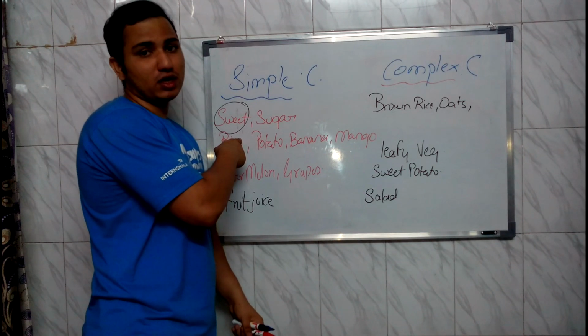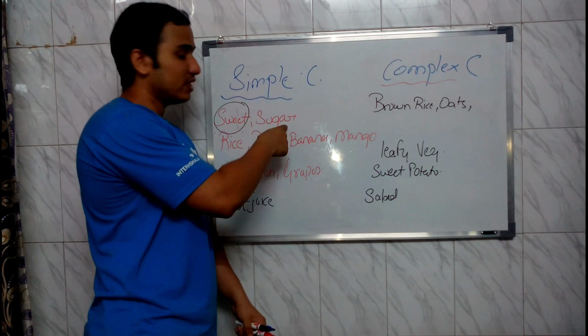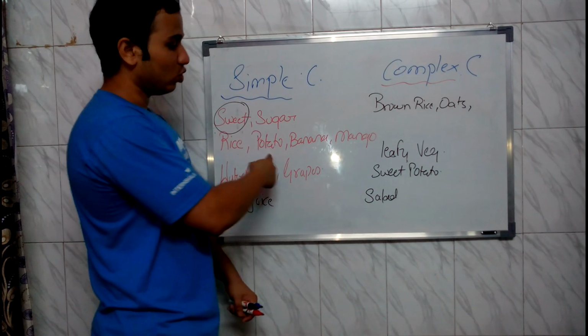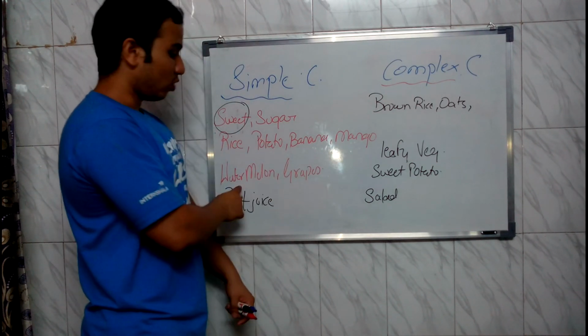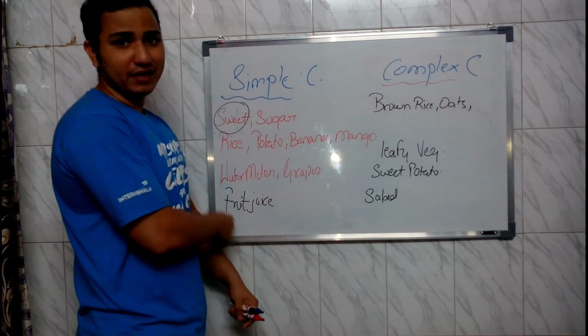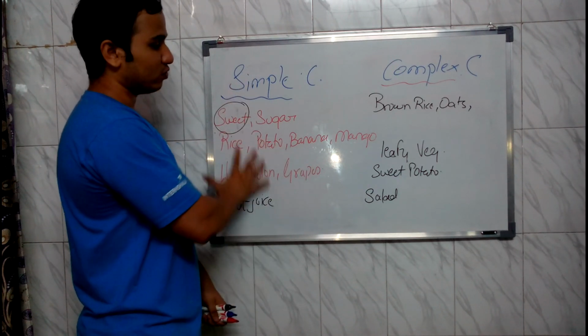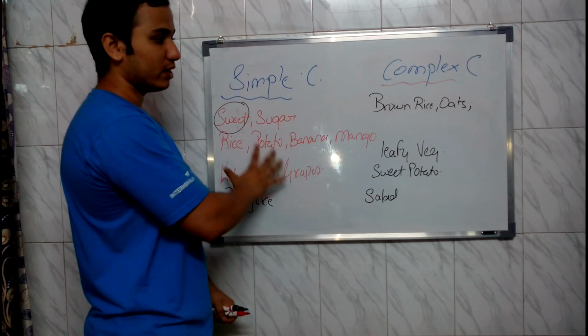Anything that is sweet comes under simple carbs. Anything that is sugary comes under simple carbs. Rice, potato, banana, mango, watermelon, grapes, and any fruit juice come under simple carbohydrates. Now you would see the majority of fruits are simple carbohydrates.